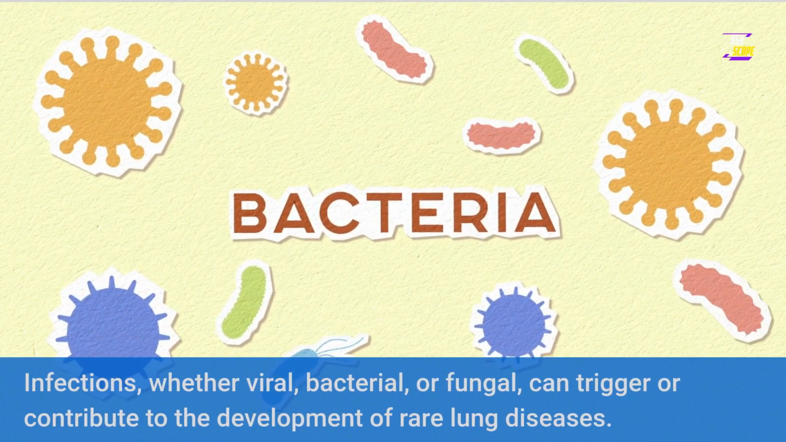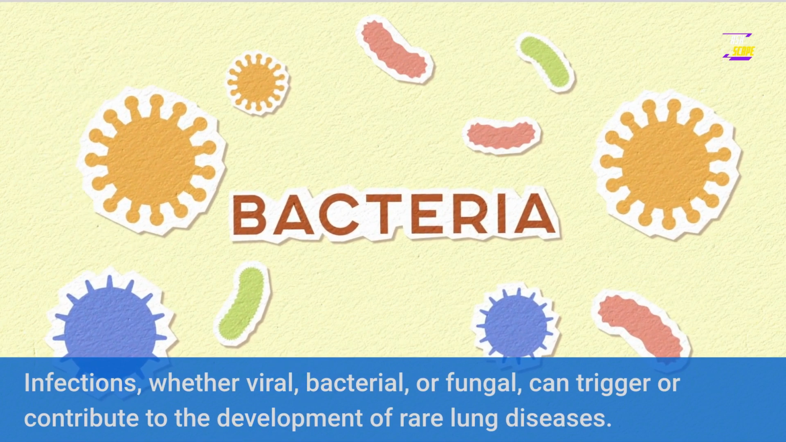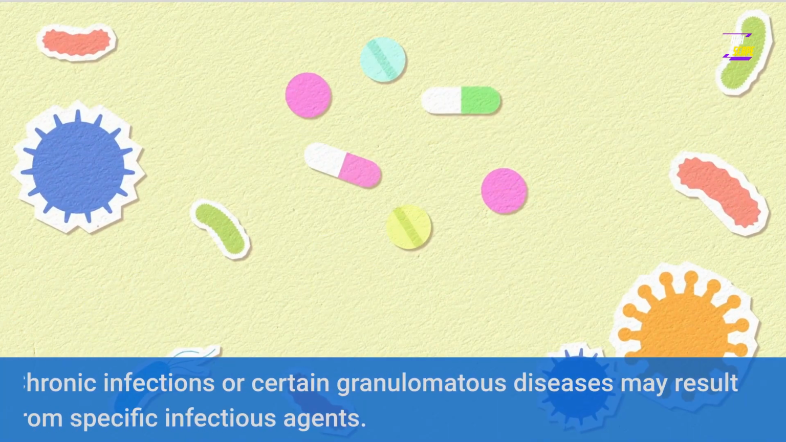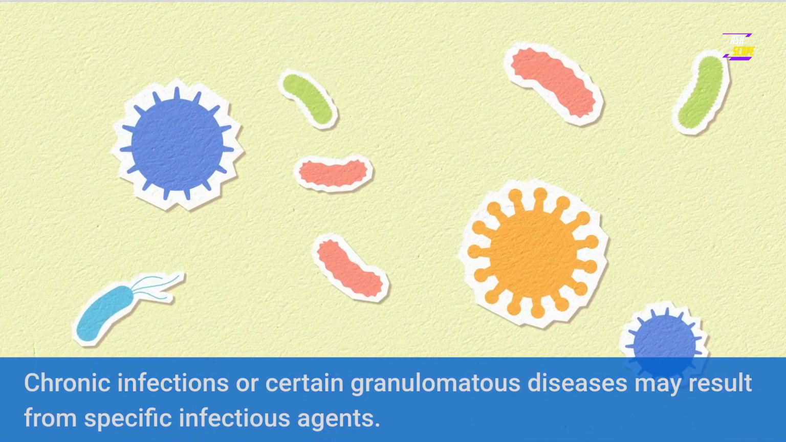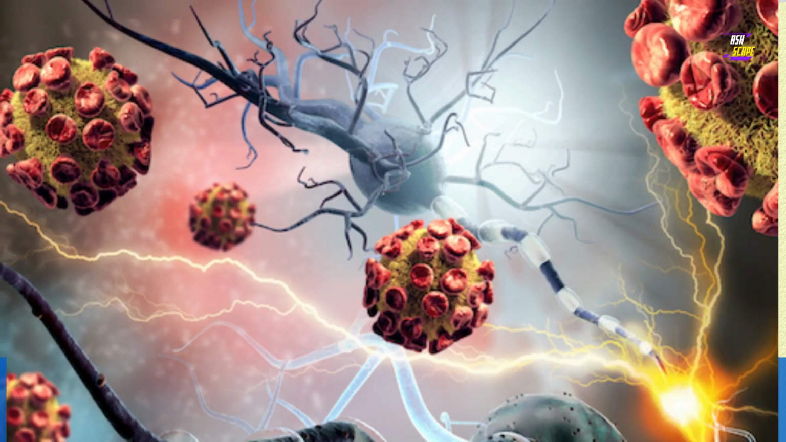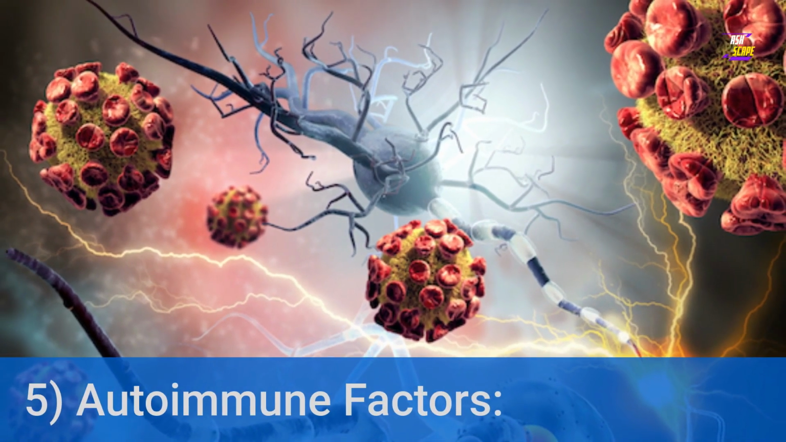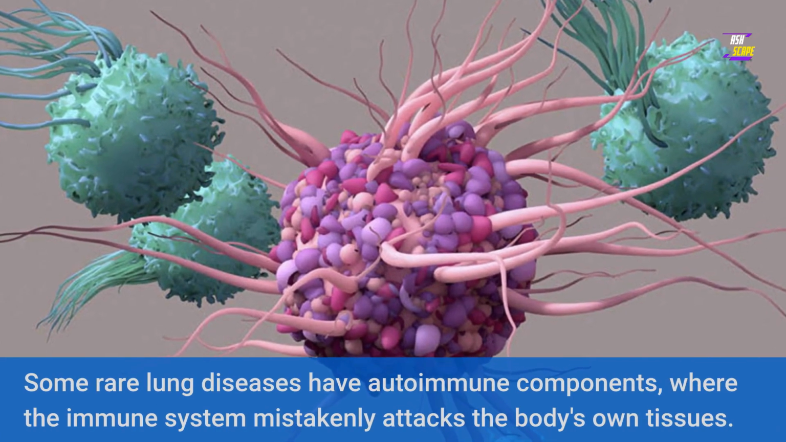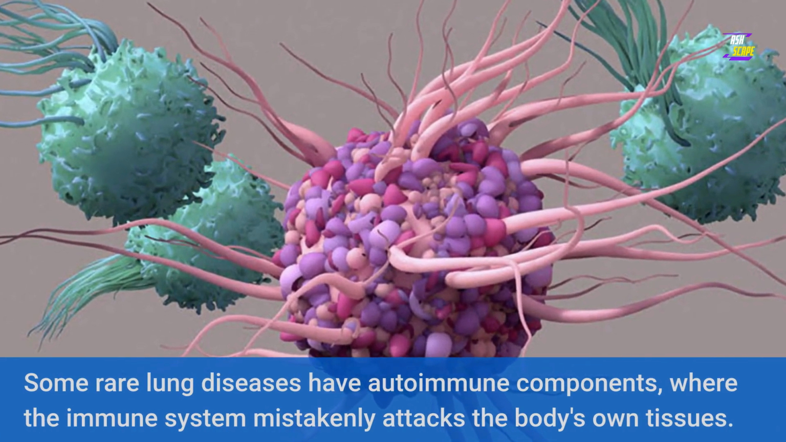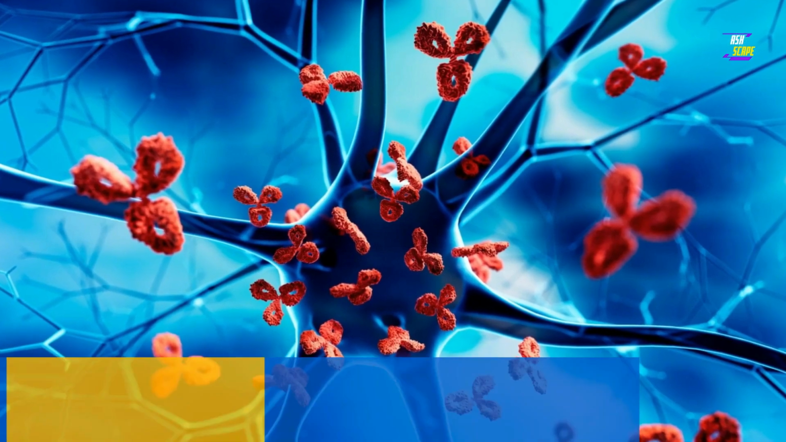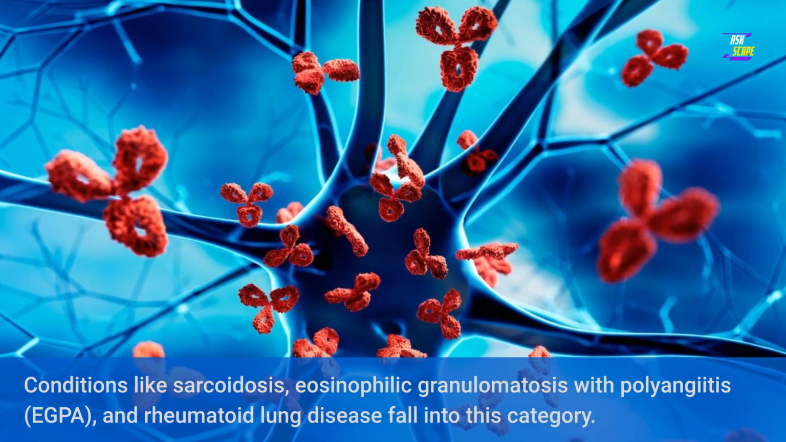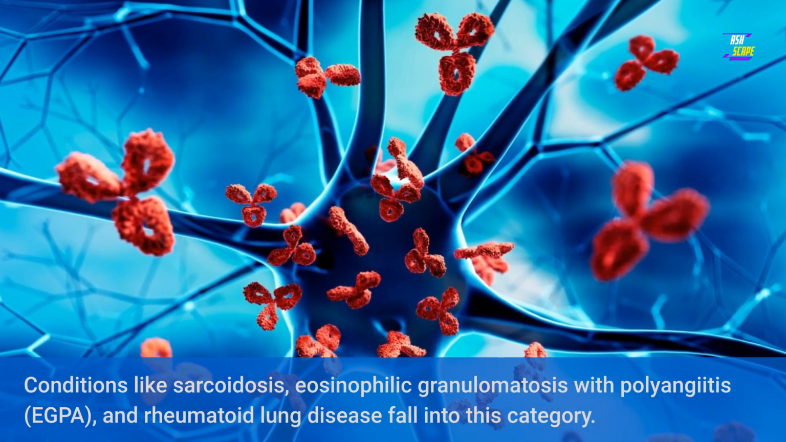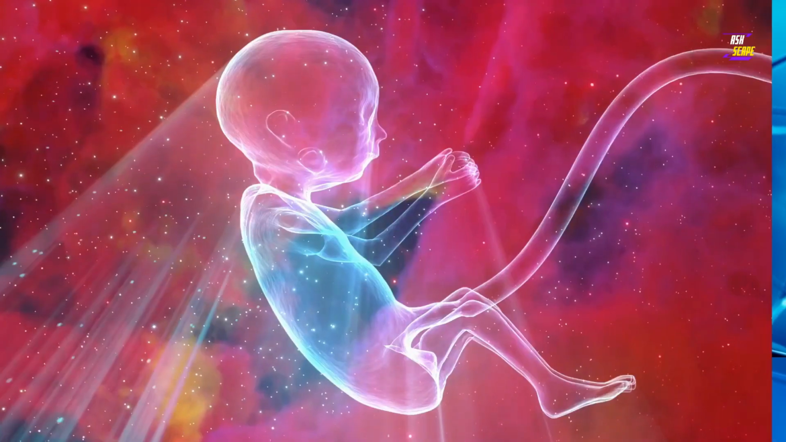4. Infections. Infections, whether viral, bacterial, or fungal, can trigger or contribute to the development of rare lung diseases. Chronic infections or certain granulomatous diseases may result from specific infectious agents. 5. Autoimmune factors. Some rare lung diseases have autoimmune components, where the immune system mistakenly attacks the body's own tissues. Conditions like sarcoidosis, eosinophilic granulomatosis with polyangiitis, EGPA, and rheumatoid lung disease fall into this category.